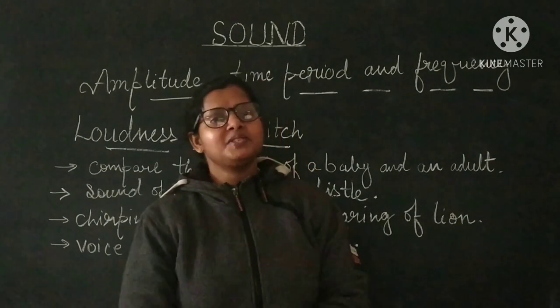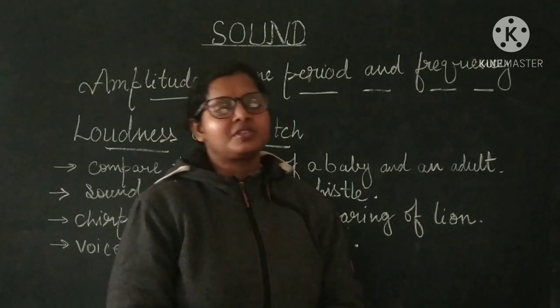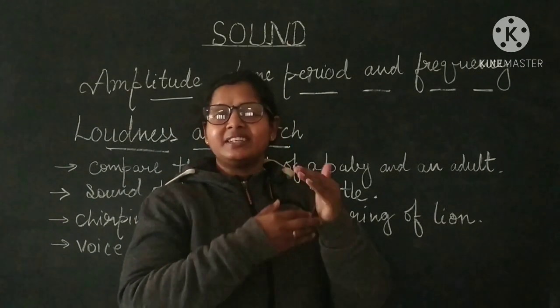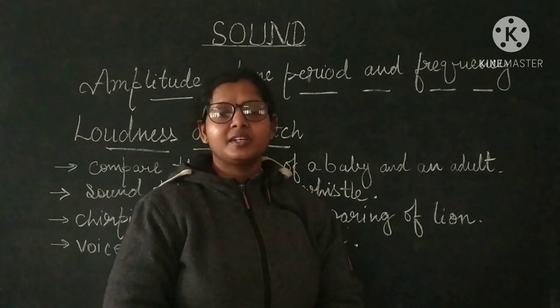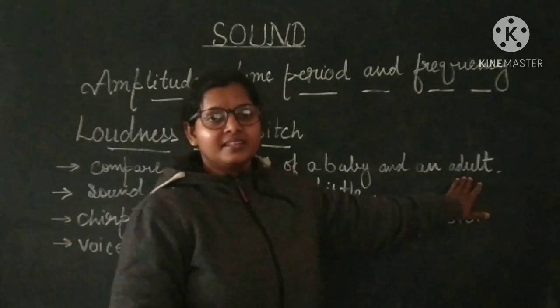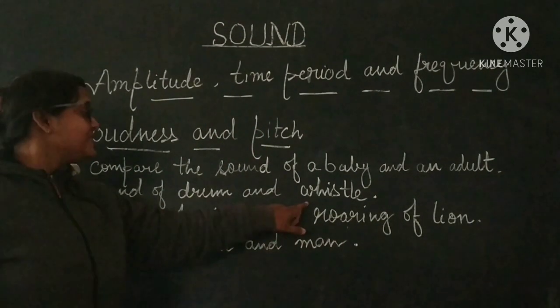It has a high pitched sound, while an adult has a low pitched sound. In the case of a male, due to the increase in the size of vocal cords, amplitude is higher, so loudness is greater.